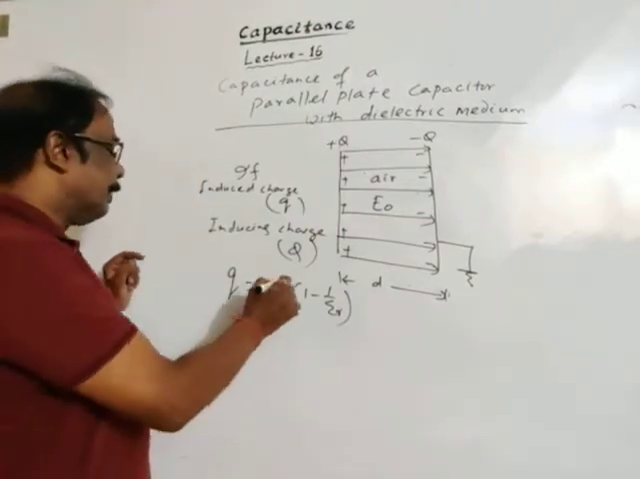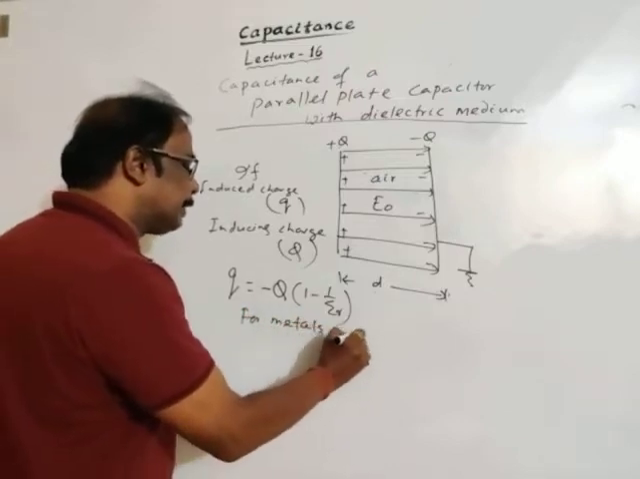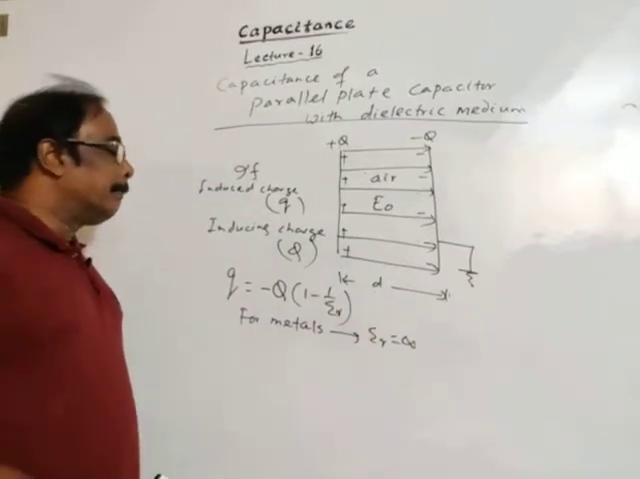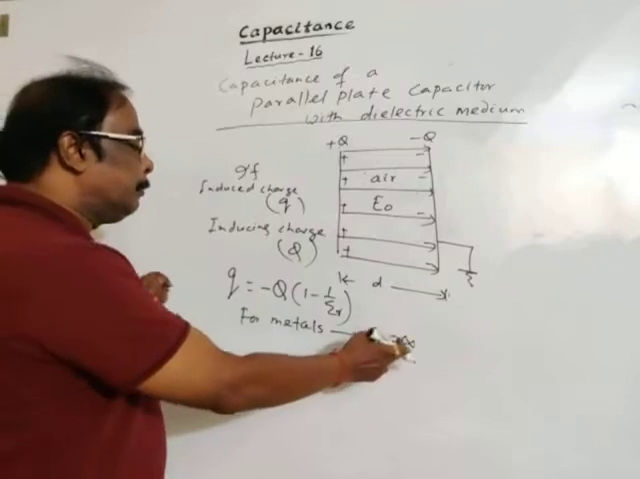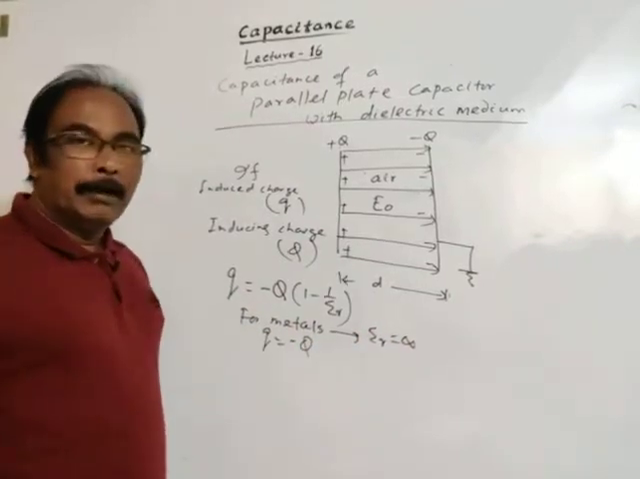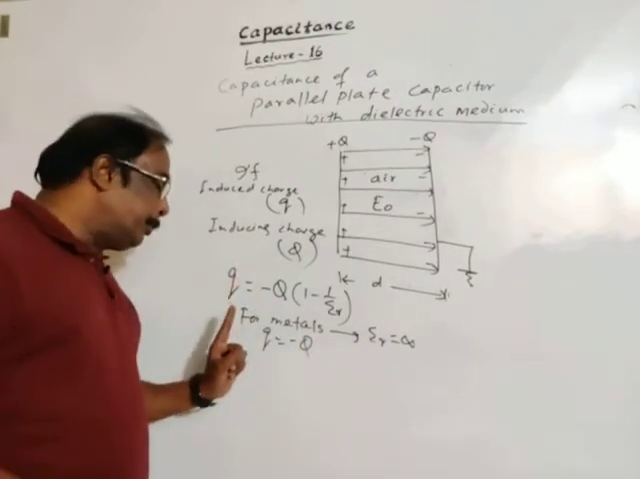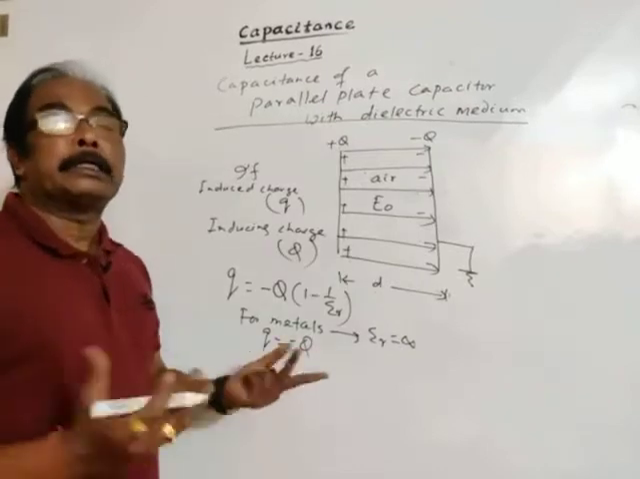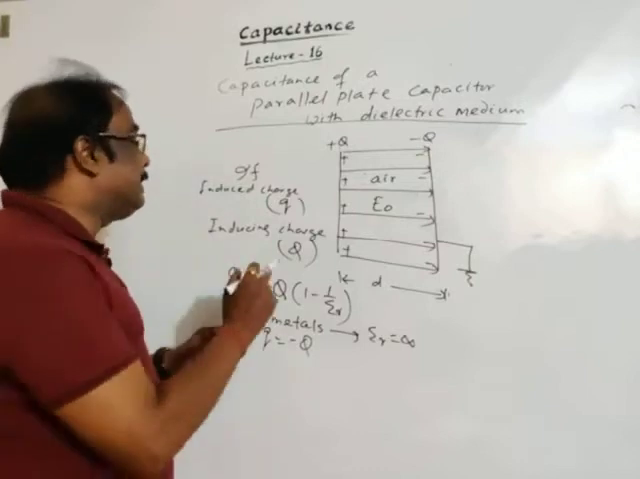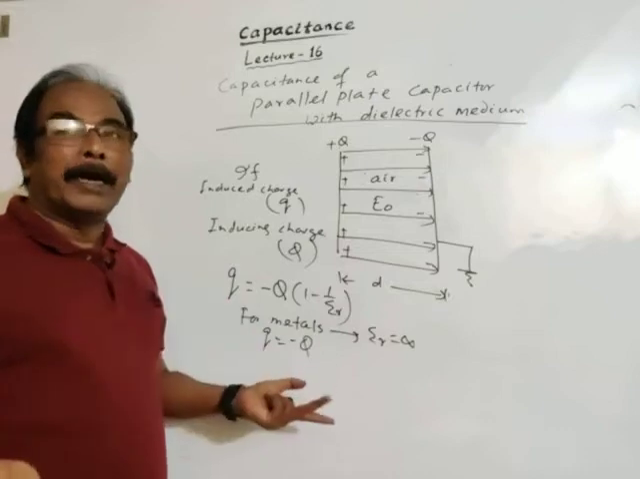So for metals, that means for conductors, epsilon R, or relative permittivity, for a metallic or conducting medium is infinity. So induced charge is equal to inducing charge Q, of course opposite in nature. If the inducing charge is positive, then the induced charge will be negative, or vice versa.